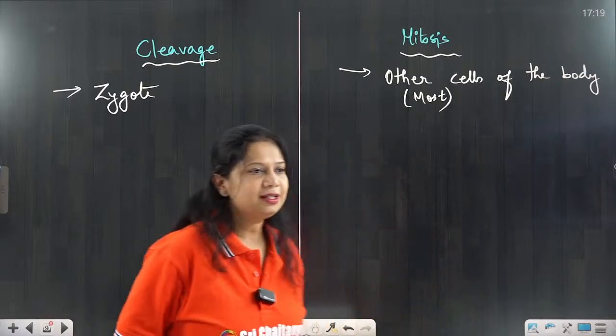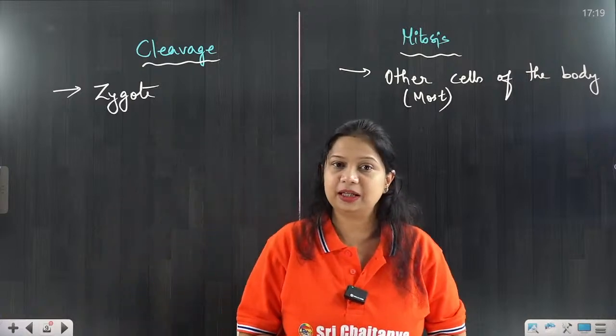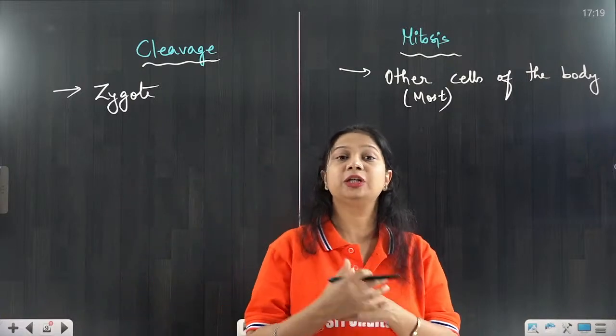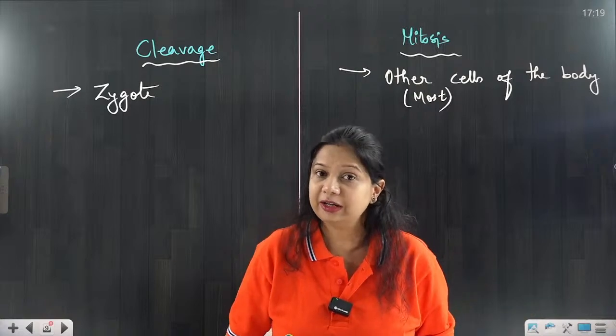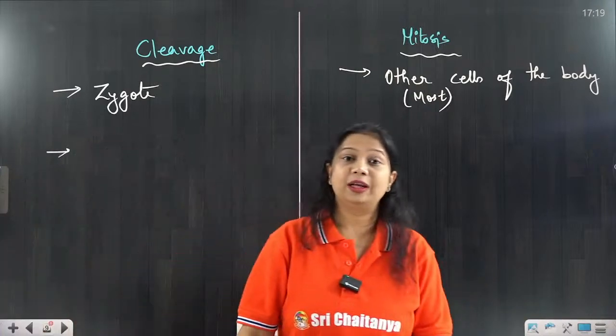Alright. So yes, you are right. It is the zygote where commonly the cleavage is seen. And once the cleavage division initiates, it will keep on dividing continuously. Now, there is one more very big difference.